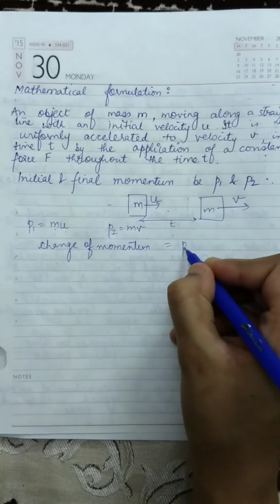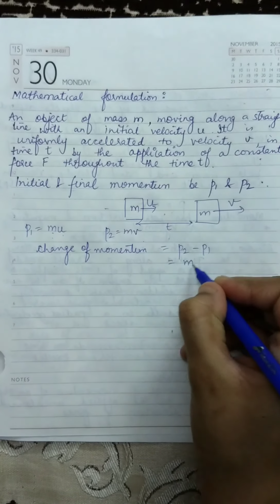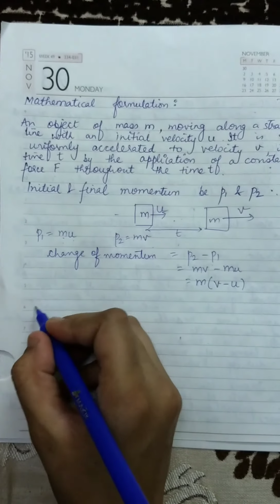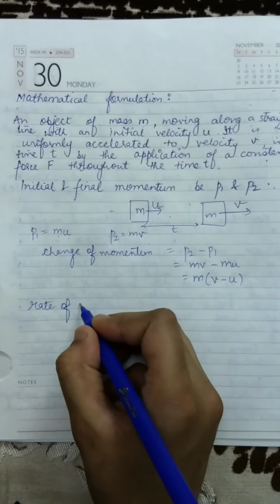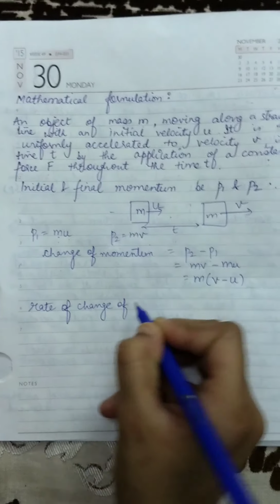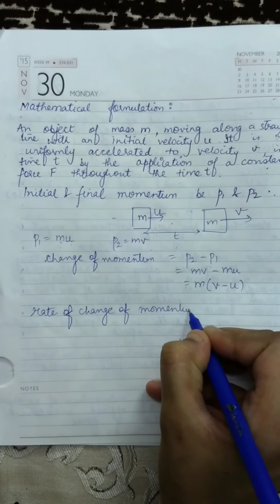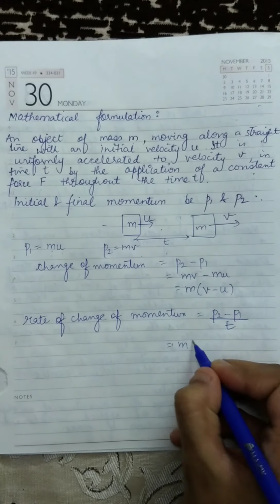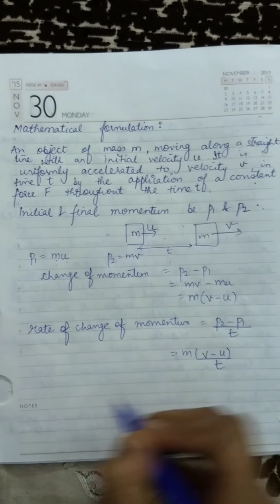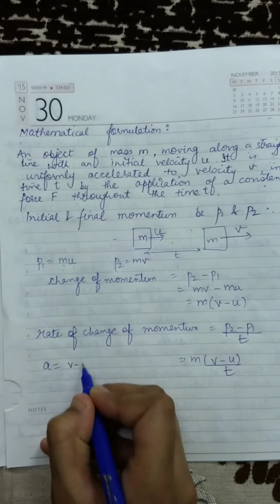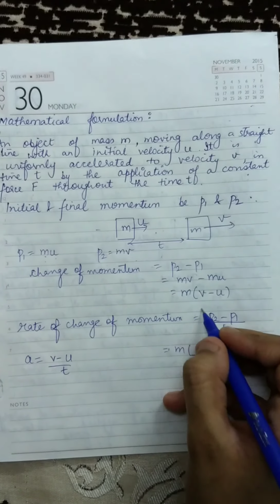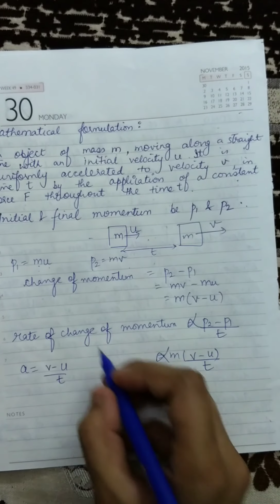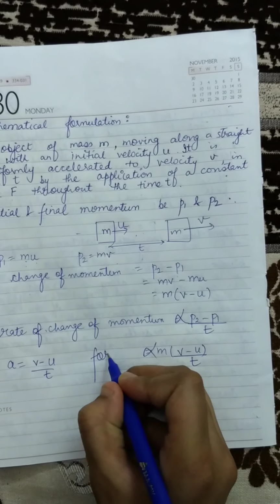So the change of momentum will be p2 minus p1, which is mv minus mu. If I take m common, this is m(v minus u). So the rate of change of momentum will be divided by time. So m(v minus u) upon t, and we know a is equal to (v minus u) upon t. So this is directly proportional. So I can write it as ma. And rate of change of momentum is also equal to force.